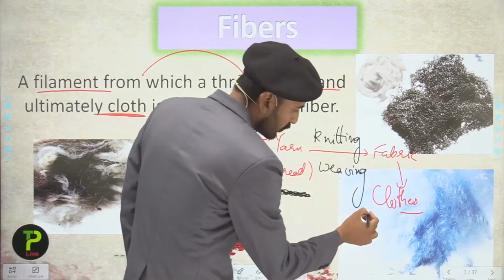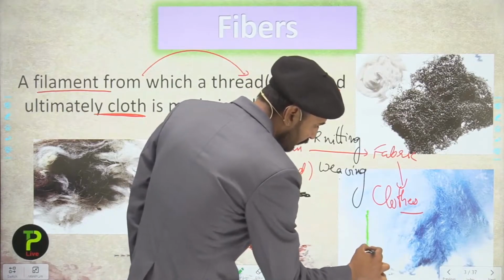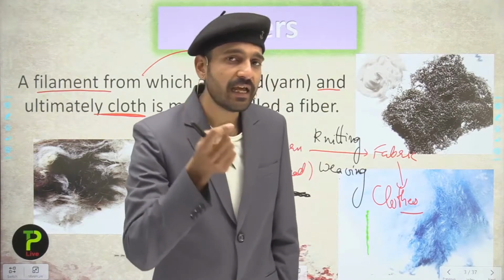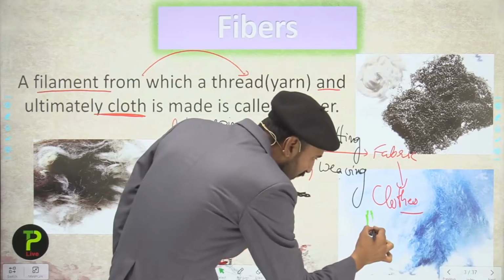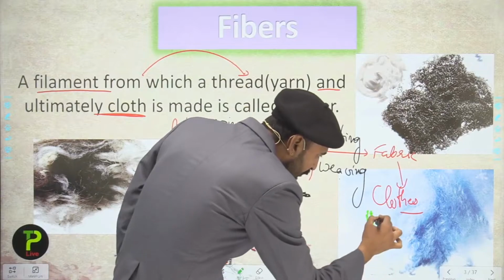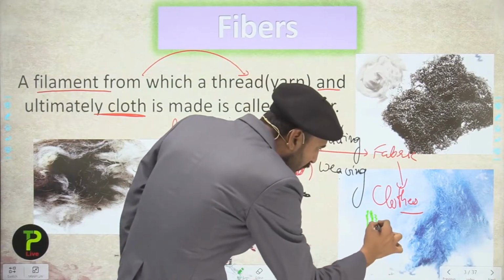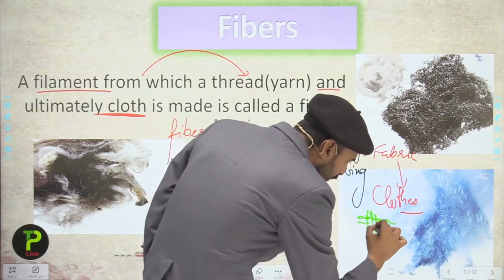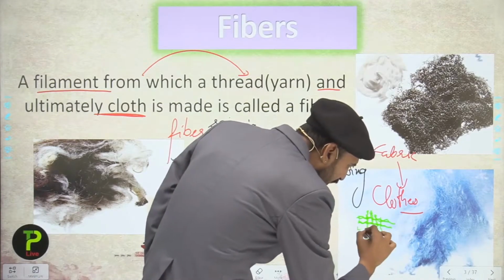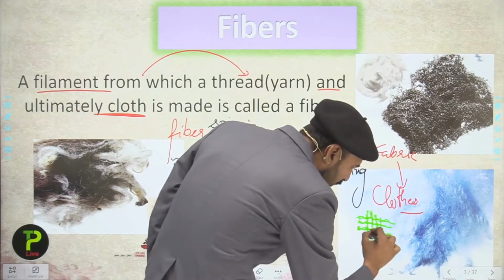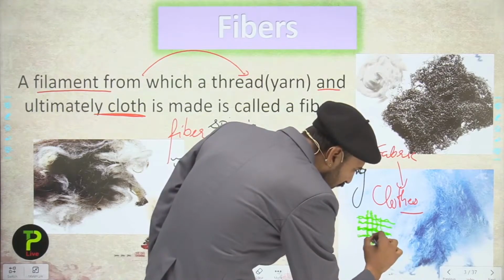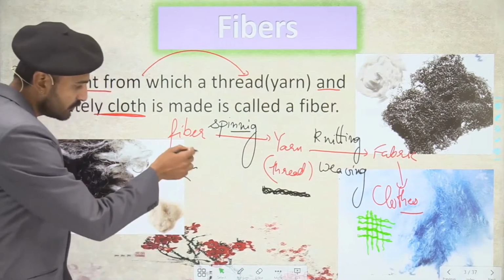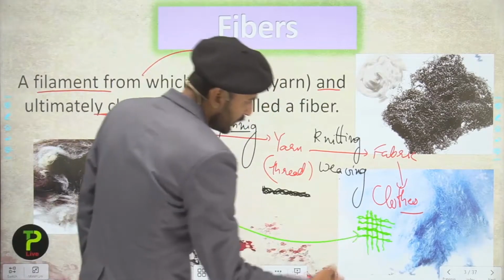If I talk about the fabric, when you look at it with the help of a lens, you are going to see a structure where the fabrics are knitted together or woven together. The yarn would be like this, made with the help of a machine. This is the simple structure for the fabrics. So students, from this we have made the fabric.